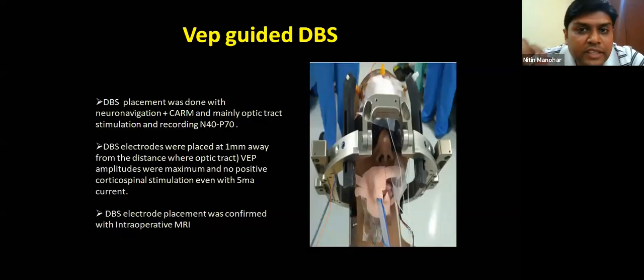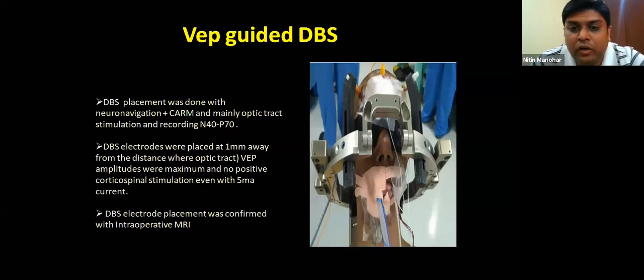Once the DBS placement was done, we stimulated through the DBS electrode, and this is called optic tract stimulated VEP. The recording is again from the occipital cortex. So from the DBS electrode, we stimulate the tracts, and the GPi is actually placed just beside the optic tract. So we look for VEP amplitudes. Wherever we get maximal amplitude, 1 millimeter away from that site is your GPi. So that is the dictum.